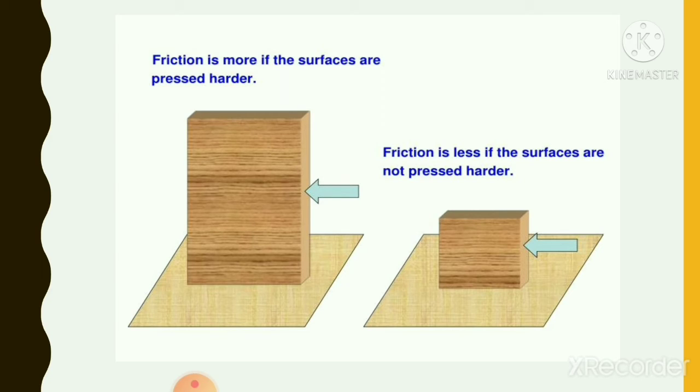This I explained just now, that if it is a heavier box, the surfaces are pressed harder and hence the friction is more. If the surfaces are not pressed harder, meaning if it is lightweight, the surfaces are not pressed harder and hence the friction is less.